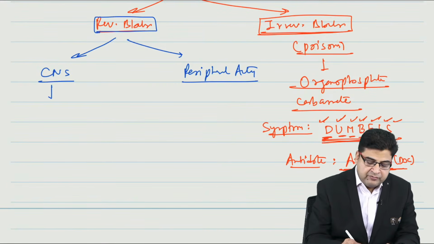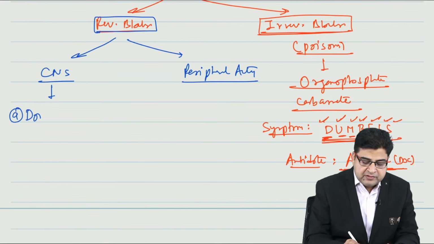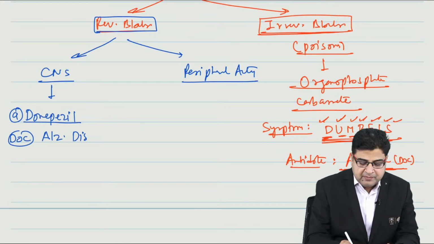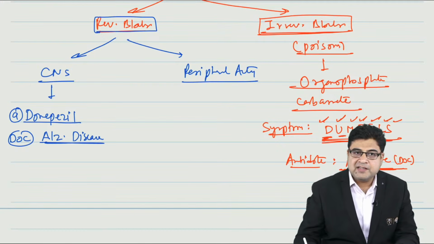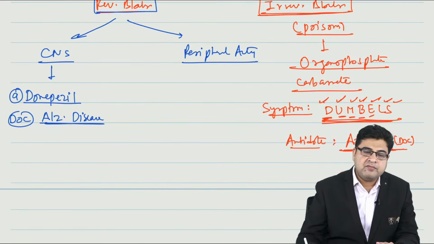Among the medicines which act in the central nervous system, the first drug is donepezil. Now this donepezil is considered the drug of choice for Alzheimer's disease. So donepezil is the best medicine for the treatment of Alzheimer's disease.